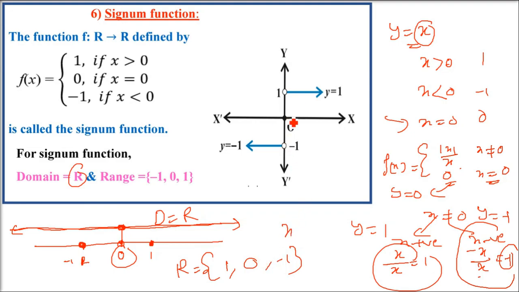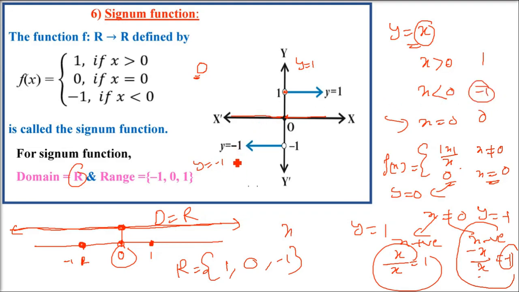How to make the graph? It is actually a combination of 3 graphs: one is a point, 2 are lines. This round circle means we are not including that point. When you put x as 0, y will be 0. When x is greater than 0, y will be equal to 1. And when x is less than 0, again we are not including 0, y will be equal to negative 1.